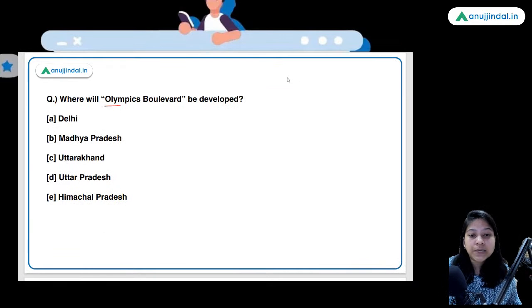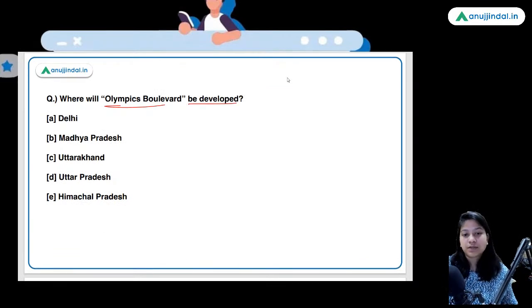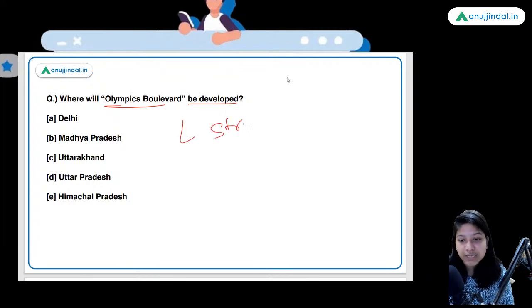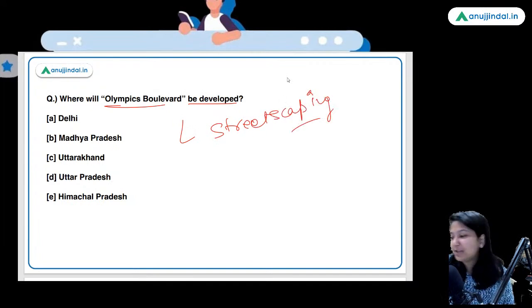Where will Olympics Boulevard be developed? So basically, Olympic Vithi or Olympic Boulevard is nothing but an initiative of a government, which is from the options, under its streetscaping project. Now I hope that I have given you enough hints. So tell me the right answer. It is Delhi, absolutely right.